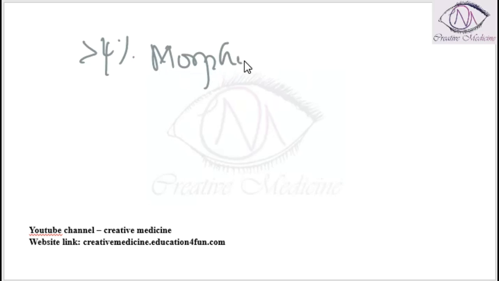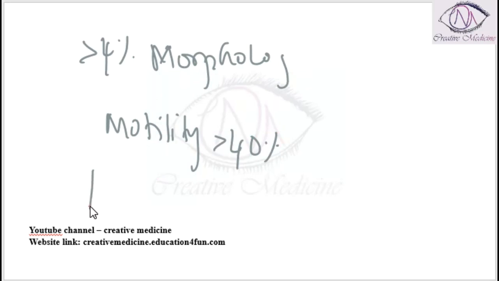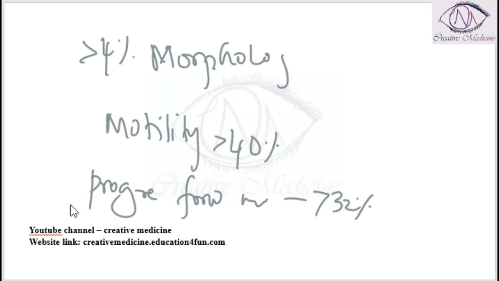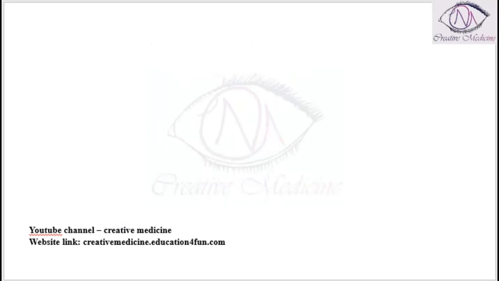Total motility of the sperm should be more than 40% and progressive forward motility should be more than 32%. Viability of the sperm should be more than 58%. WBC count should be less than 1 million per ml.